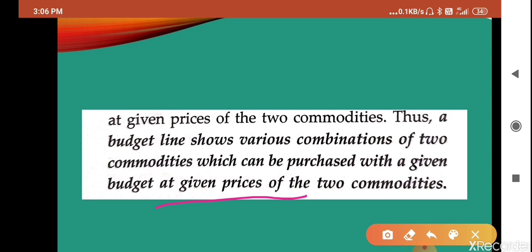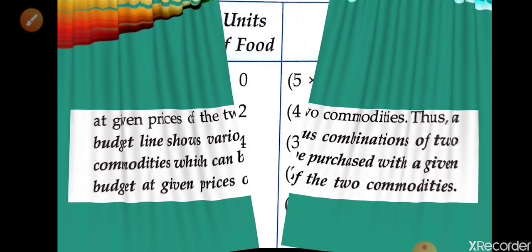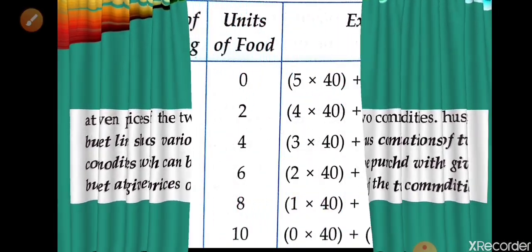You have discussed this in the indifference curve also. There was also a combination of two commodities consumed by the consumer, and here also we have the same given income and given price of the commodities. Those are fixed. There is no change in that. Let me explain; you will understand with the help of the table of budget line.